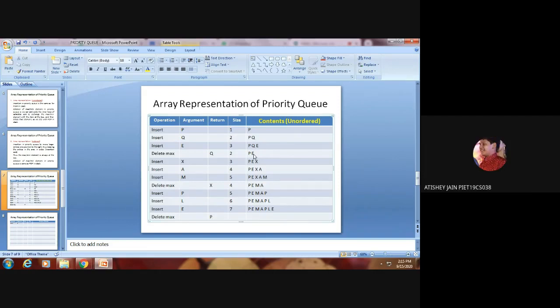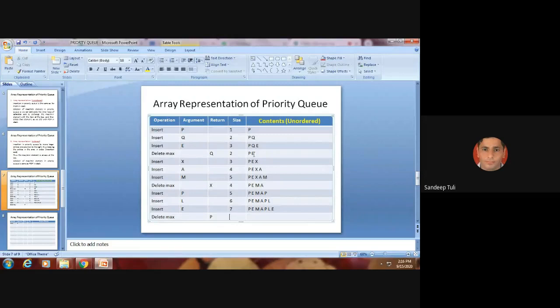Second one. Right-hand side. Left-hand side. Now listen to me. When two different elements have the same priority, now there are two P's, which means two elements with the same priority, which rule will we follow? First come, first serve. The one that entered first will go first, it will be at the front.